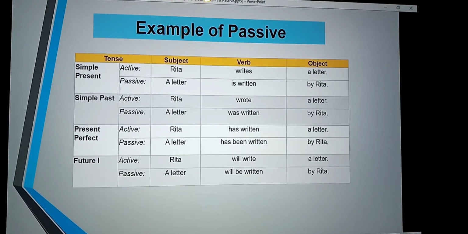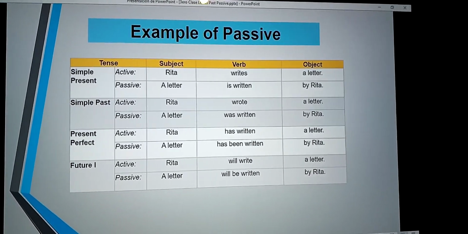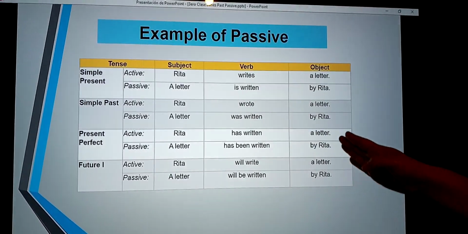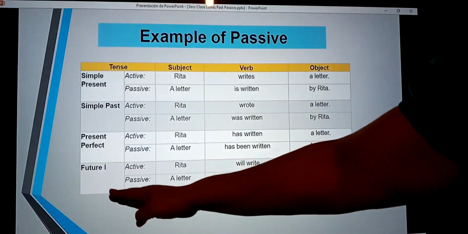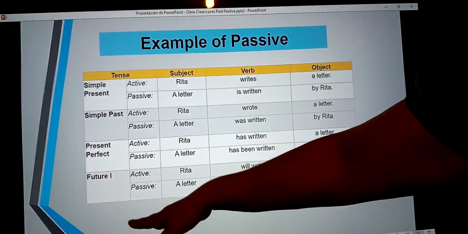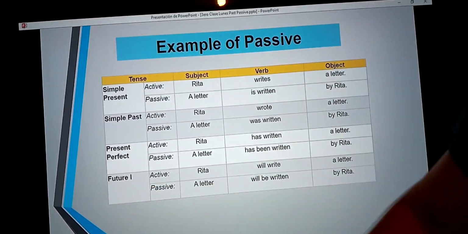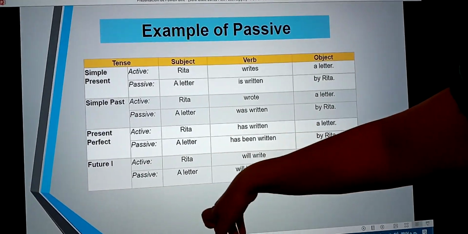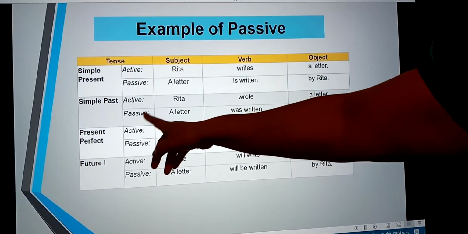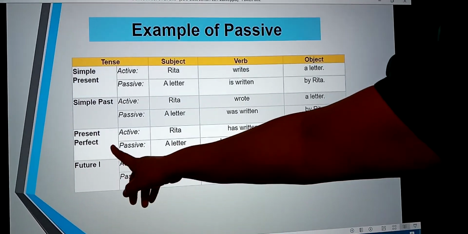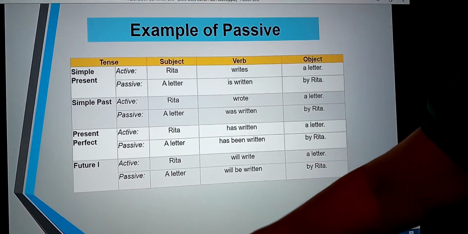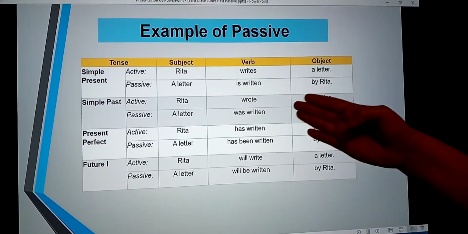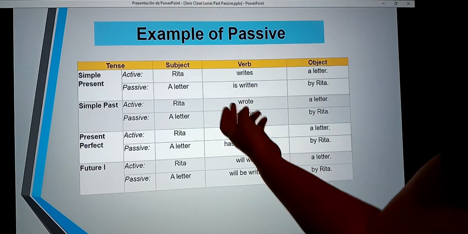An example of passive: tense, subject, verb, and object. Simple present, simple past, present perfect, and future one, each in active and passive. What is the subject? Rita, a letter.